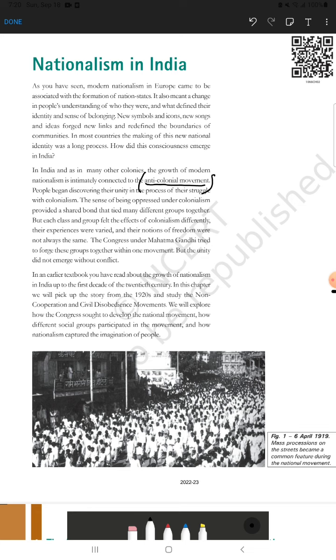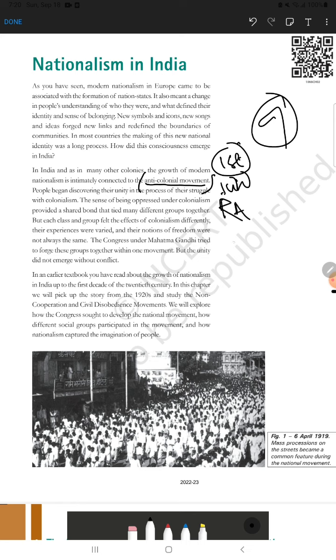Hope it's clear. I like to divide the entire chapter into 4 parts so that you can remember it, and at the time of exam you can revise in a better way. In the first part you will find what happened after the First World War. Then the second part is all about the Rowlatt Act. Next we will go for the Khilafat movement and the Jallianwala Bagh incidents. These are the concepts you will cover in the first part of this chapter.